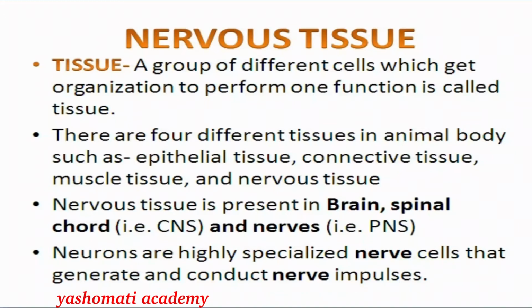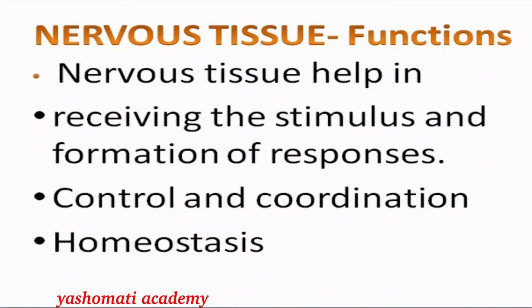One of the cells present in nervous tissue is the nerve cell, but there are other types of cells also present. For example, the main function of nervous tissue is that it helps in receiving the stimulus and formation of responses. Stimulus means information about a change in the environment, and response means the reaction of the body against the stimulus. This function is done by the nervous tissue.